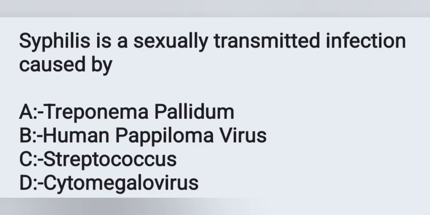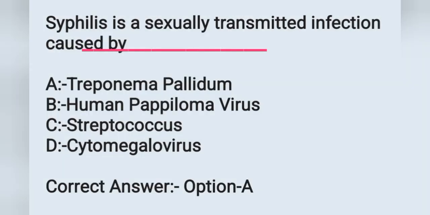Syphilis is a sexually transmitted infection caused by? Options: Option A, Treponema pallidum. Option B, human papillomavirus. Option C, streptococcus. Option D, cytomegalovirus. Syphilis is caused by Treponema pallidum. Option A is the correct answer. Second option, human papillomavirus, causes genital and anal warts. This is also one of the sexually transmitted diseases. And cytomegalovirus, option D, may also cause infections in mothers and babies. And streptococcus is not a virus, it is a bacterial infection.